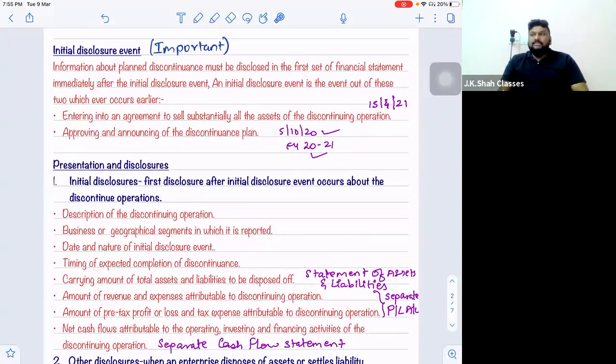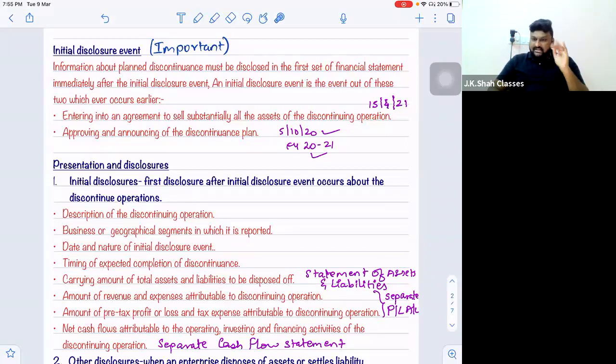I would say that, sir, with respect to a discontinuing operation, the disclosures should be started to be given from that financial year in which the initial disclosure event takes place, and the disclosure should be given till that financial year in which finally the discontinuance procedure is completed.